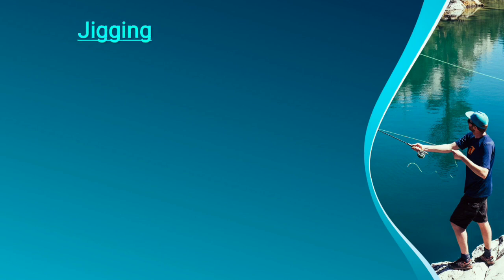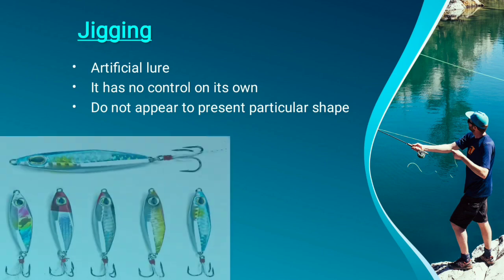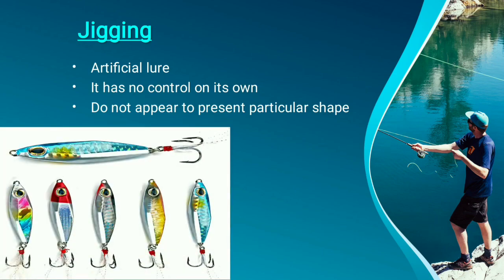The other one is jigging. What is jigging and what are its types? Jigging is actually an artificial lure, and it has no control of its own. There are different types of artificial lures, fishing lures we can also say, and we have to control it, because it does not have control on its own and does not appear to present a particular shape. It can be of any shape.